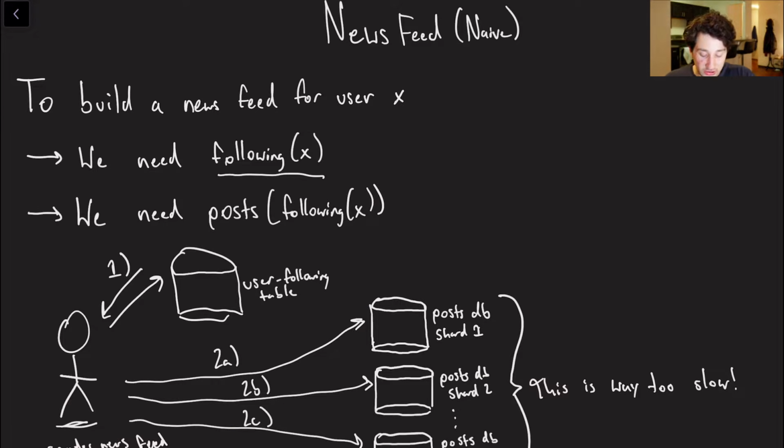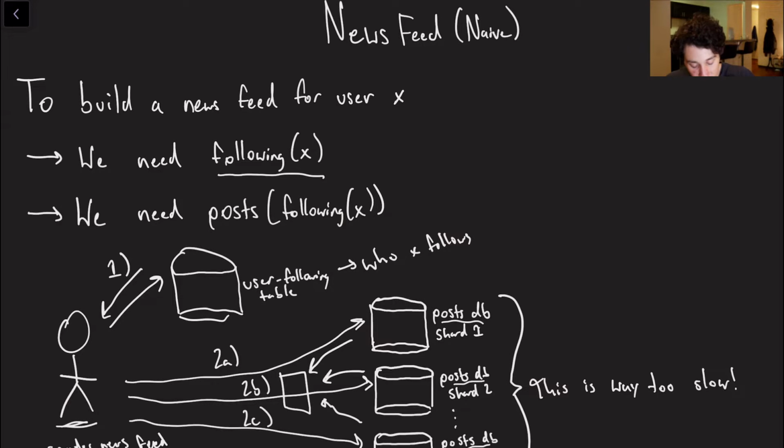The first thing they could do is potentially hit the user following table. Now, to clarify, that's just who X follows. So that's going to respond with some people, and then they're going to go and reach out to the post DB, which is probably going to be sharded on user ID, because that is the most rational way of doing things. And then it's going to aggregate them all on one server, and return it